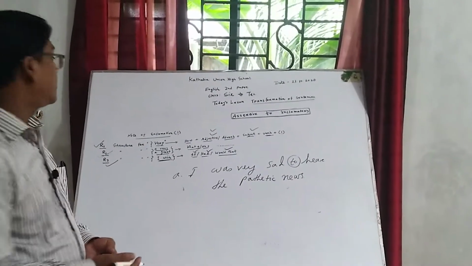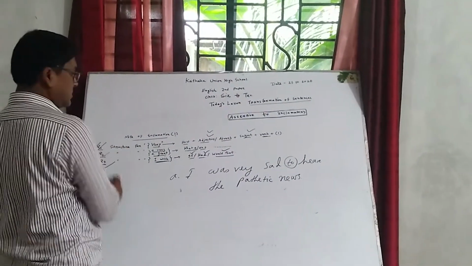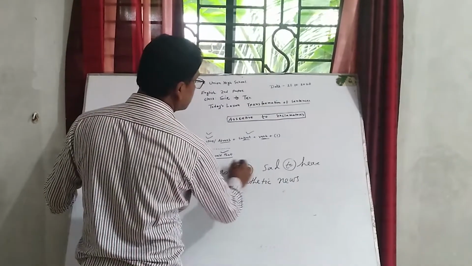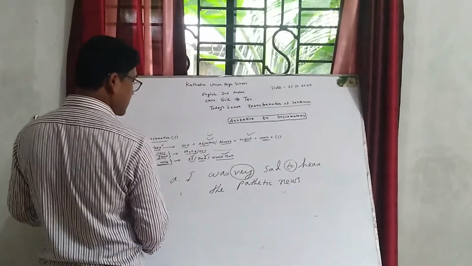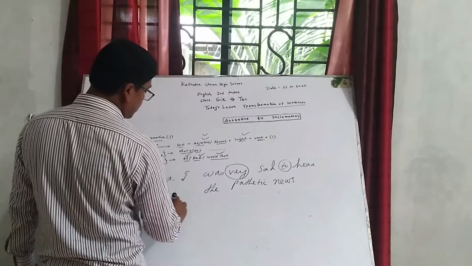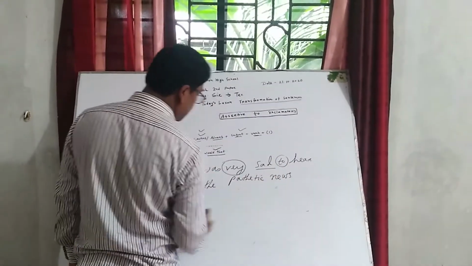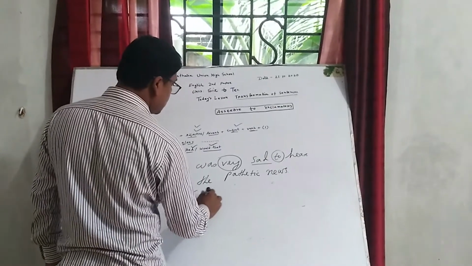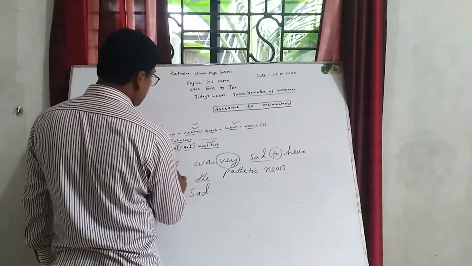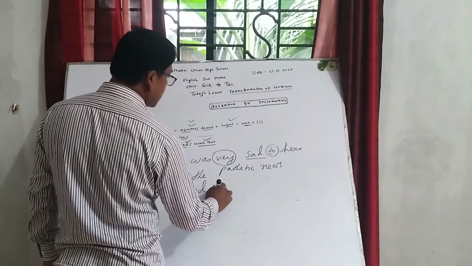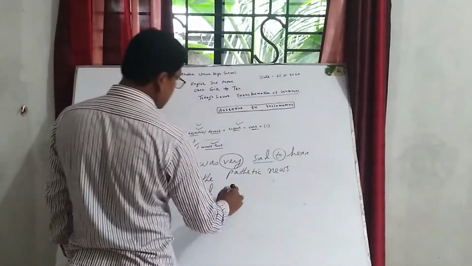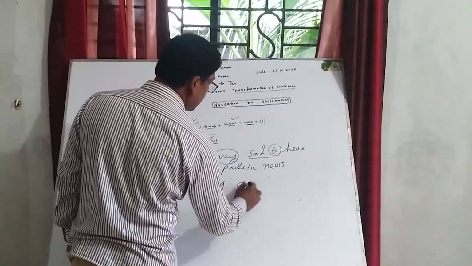Following rule 1, in place of "very" we should write here "how". Then the adjective, here "sad", how sad. Then I should write the subject, here subject I, how sad I. Then verb "was".